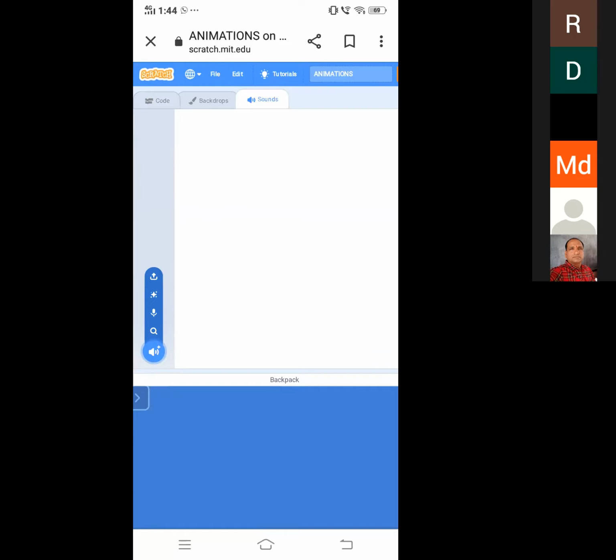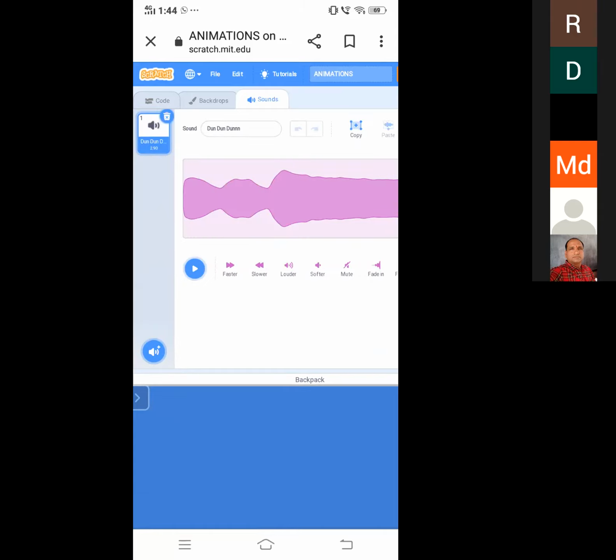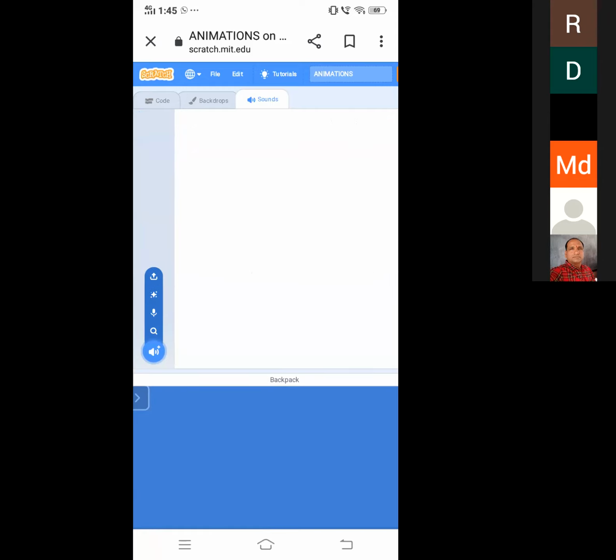If you want to give any sound effect with our voice, you can simply tap on this second option, microphone. Or else, if there is no time to select the sound, you can choose this third option, random. If you click on that, there will be a random sound. I didn't select any sound. Upload is nothing but we have to upload a sound from YouTube or some website.